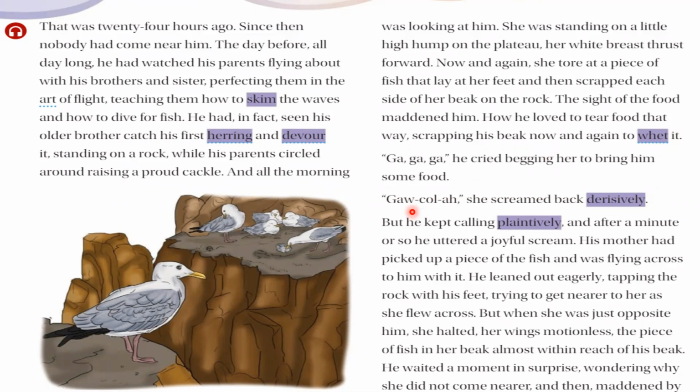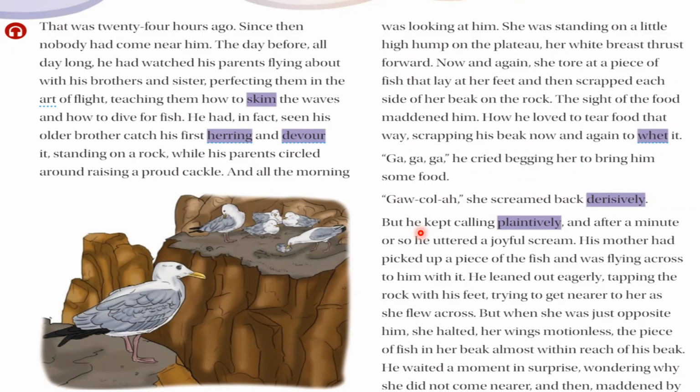His mother called, Gaw-col-ah, and screamed back derisively. Derisively means in a mocking way. But he kept calling plaintively. Plaintively means with sadness. So he kept calling plaintively, and after a minute or so, he uttered a joyful scream.